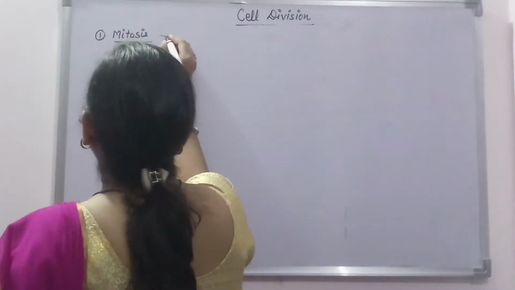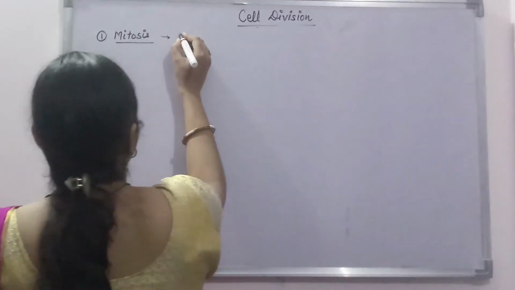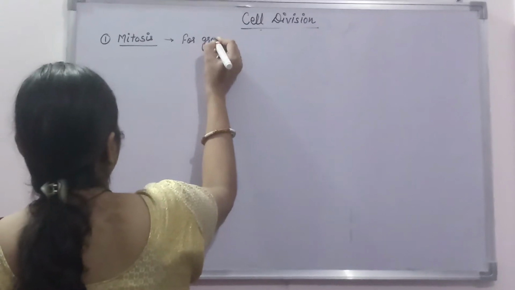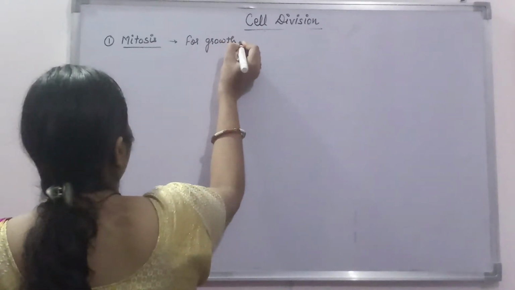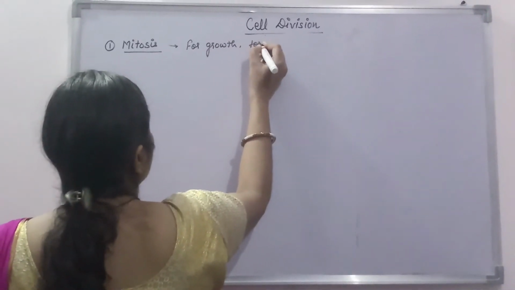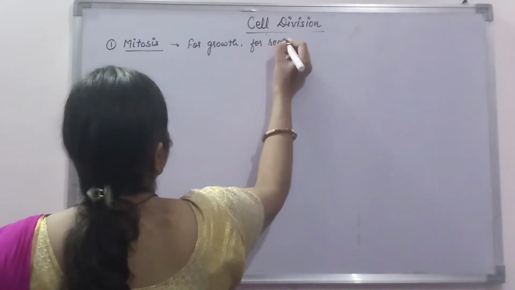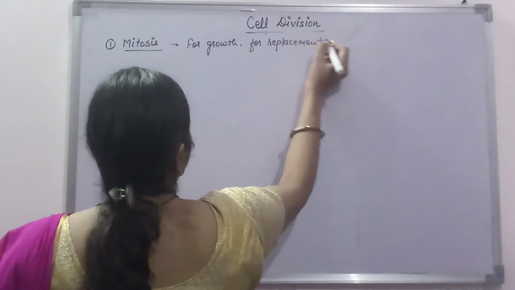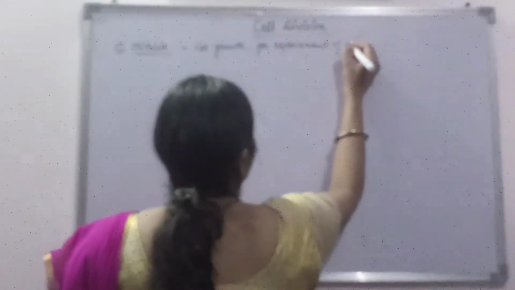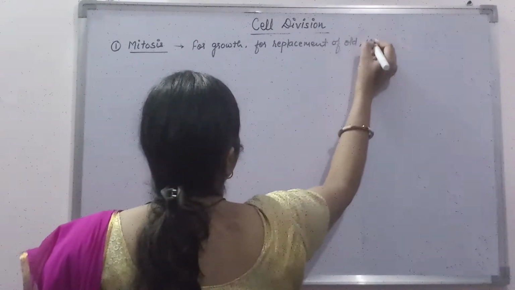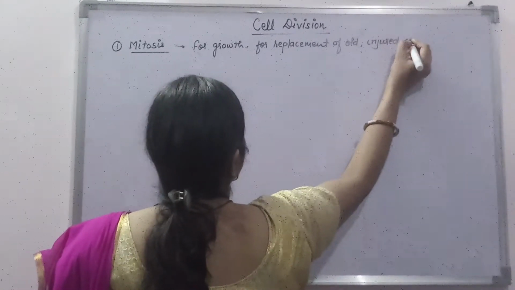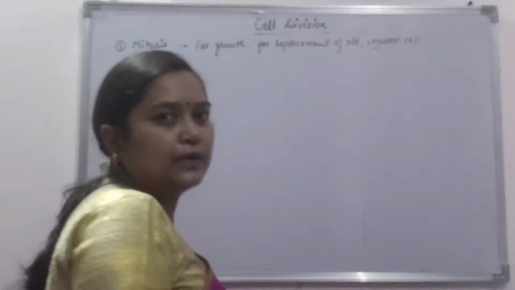In case of mitosis, this takes place for the sake of growth, for replacement of old, injured cell.